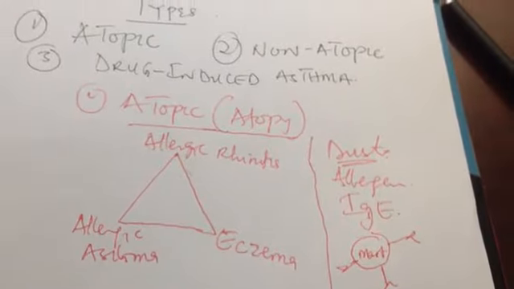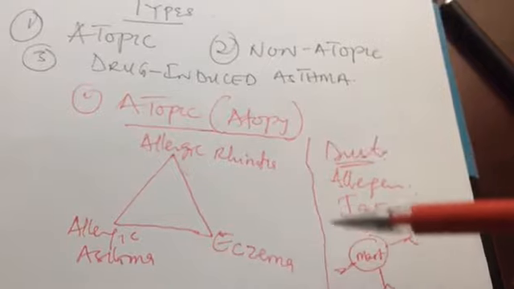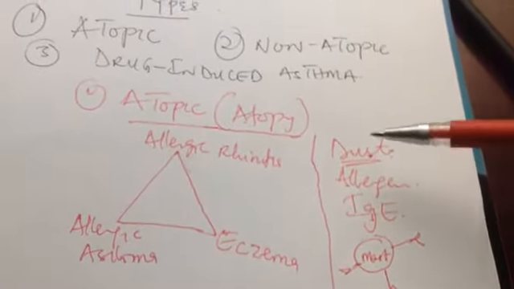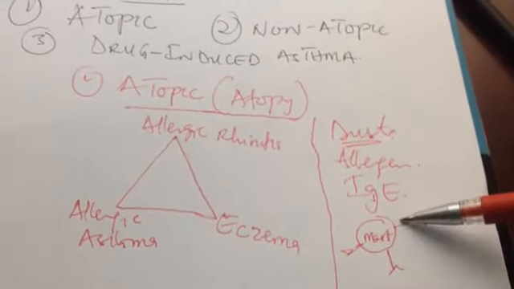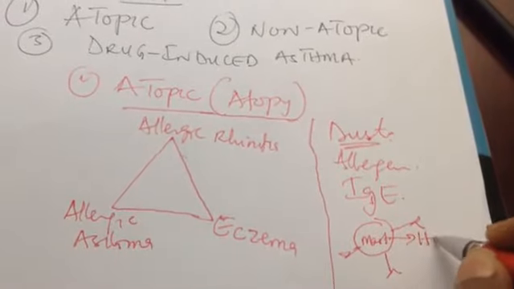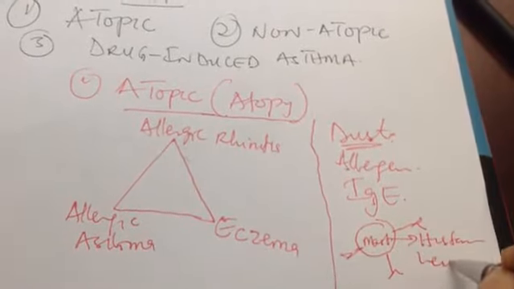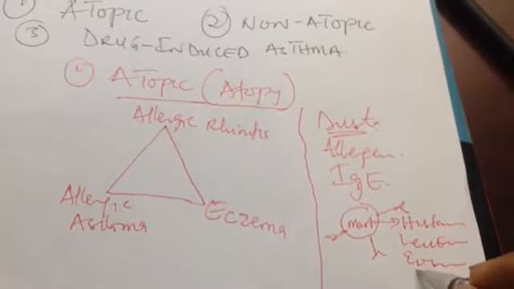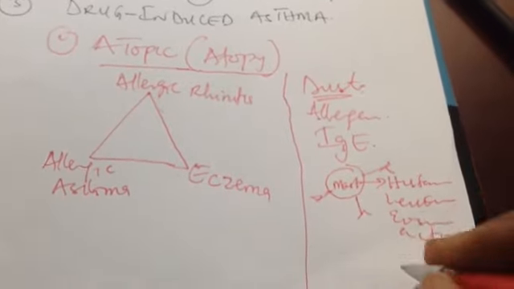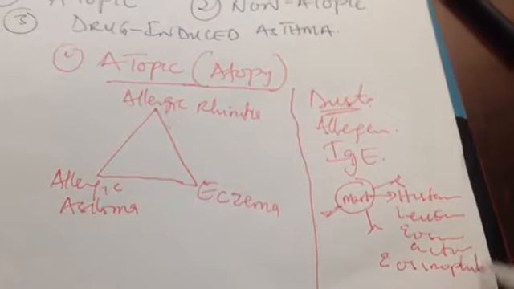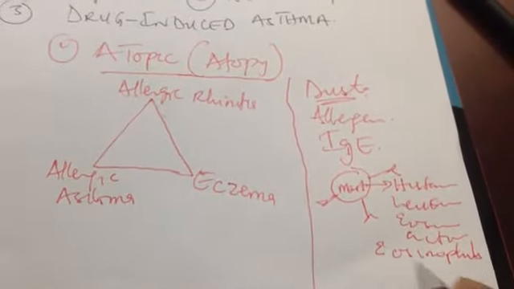So let's say this is the first time he is sensitized to this allergen. The second time he is exposed to this dust again, this IgE will stimulate these mast cells, and then the mast cell will produce histamine, leukotrienes, and eosinophil activating factor. Then it will activate eosinophils. Because it is an allergic reaction, you will also see eosinophils.